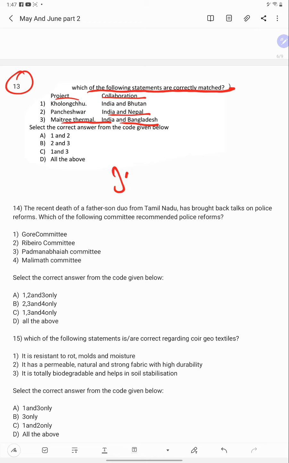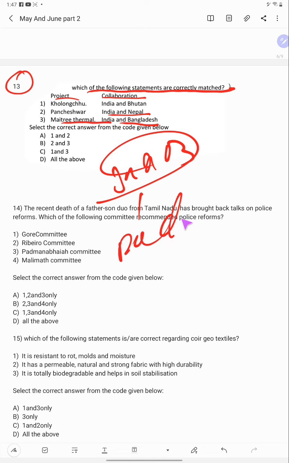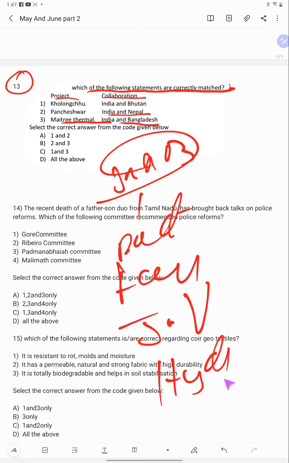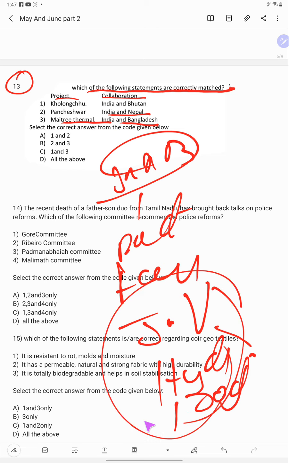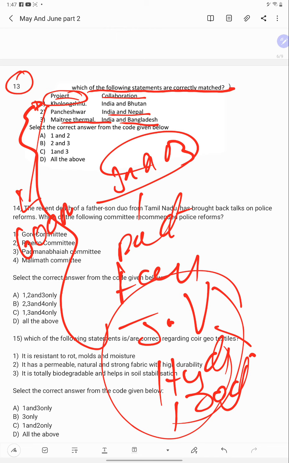India and Bhutan signed a pact for the first joint venture hydropower project. What is this hydropower project's name? It is the Kolangchu project. It is about 600 megawatts.